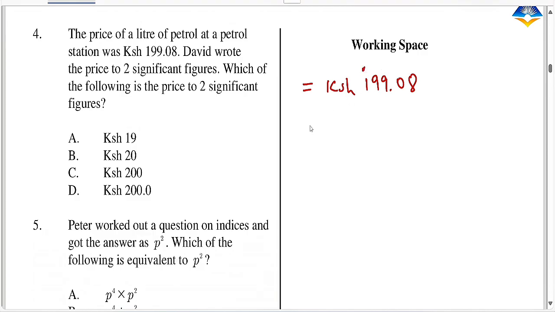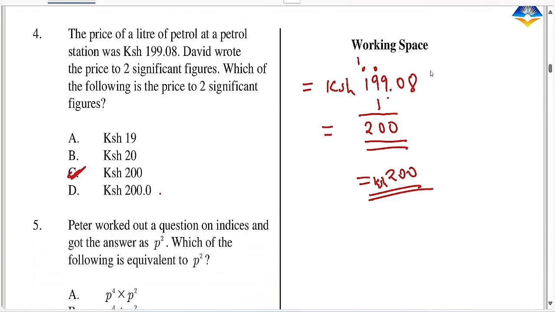So, remember, round off to two significant figures, wanza hapo mwanzo, kwanzi mwisho. So wanza 1, this first significant figure, second significant figure, mbele ya 9 kuna 9 and it is greater than 5. Therefore, you add 1 to it, and if you add 1 to it, it becomes 0, and then you add 1 to that, so it becomes 200 shillings. It's 200 shillings for your information, and not 200.0. So this is your answer.